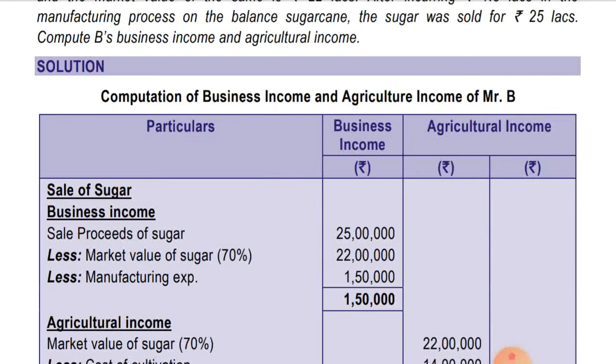Computation of business income and agriculture income of Mr. B. For the sale of sugar, they have computed business income first. Business income: sale proceeds of sugar is 25 lakhs, less market value of the sugarcane is 22 lakhs. They had written sugar, but it should be sugarcane. Less manufacturing expense 1.5 lakhs. So business income is 1.5 lakhs.